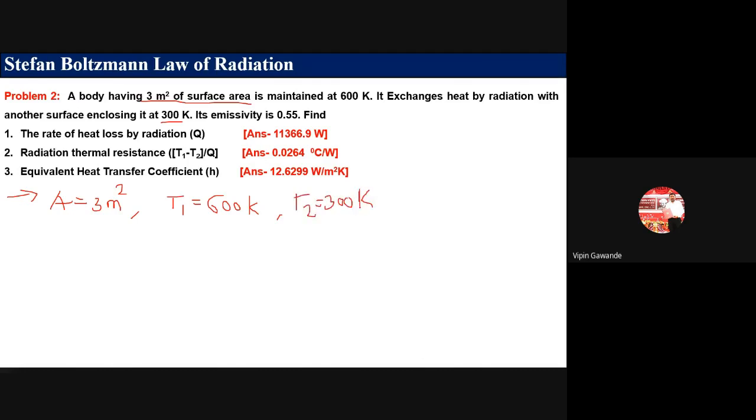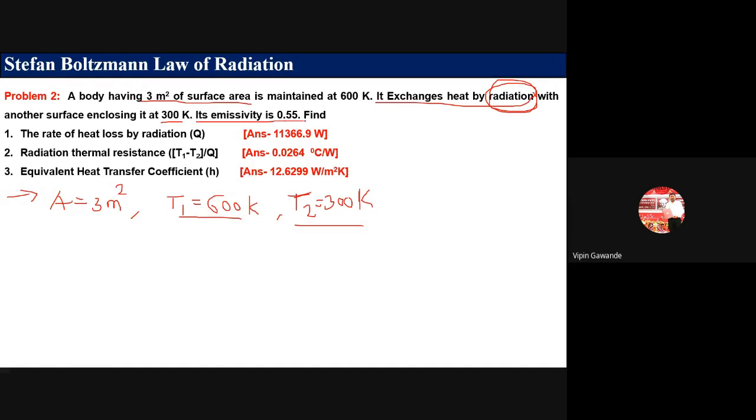Okay. So two temperatures are given, T1 and T2, in the problem. It exchanges heat by radiation. Okay, so don't worry about that, radiation is already given. So we have to use the formula for radiation. Now with another surface enclosing it at 300 Kelvin, so the other temperature is T2.